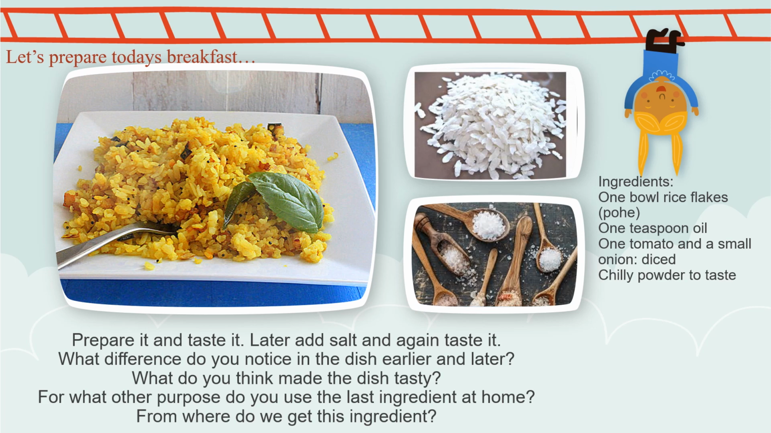Take the ingredients. First, onion and tomato, just saute them in 1 teaspoon of oil. Then add chili powder to it. Once you saute it properly, then add 1 bowl of rice flakes. Nicely mix it and shift it to a serving plate. Taste it. What do you find?